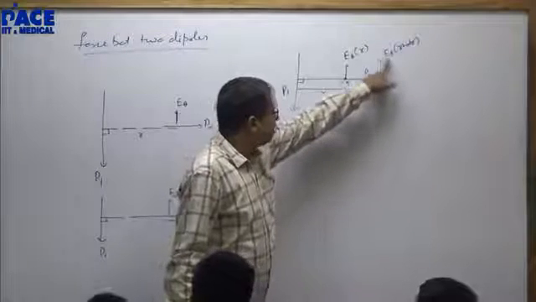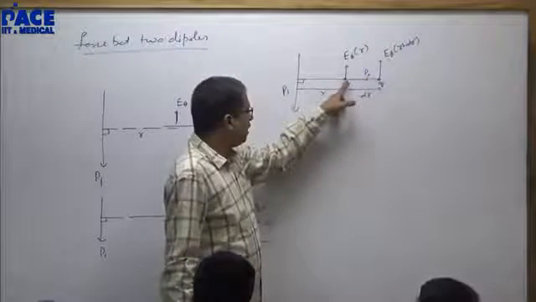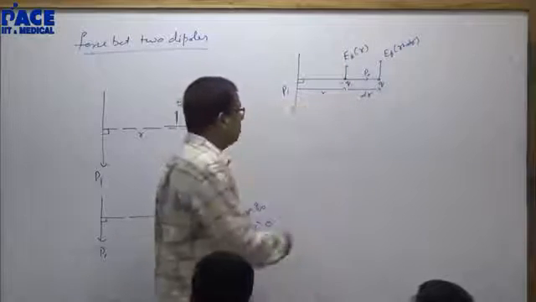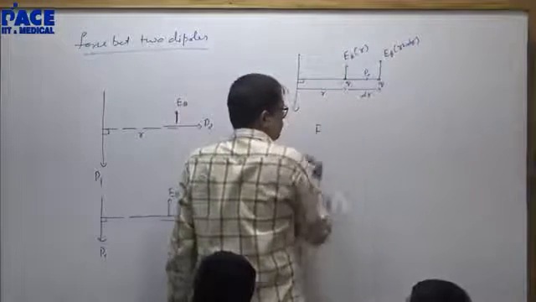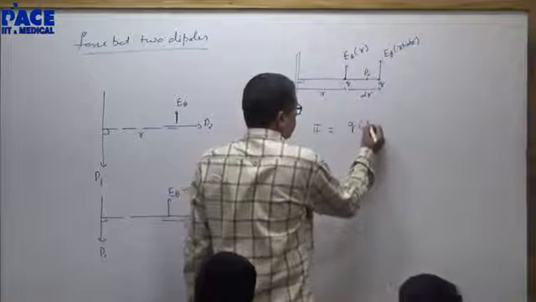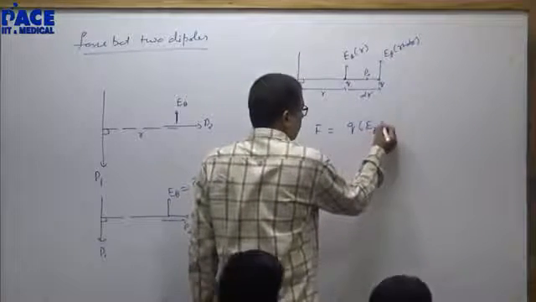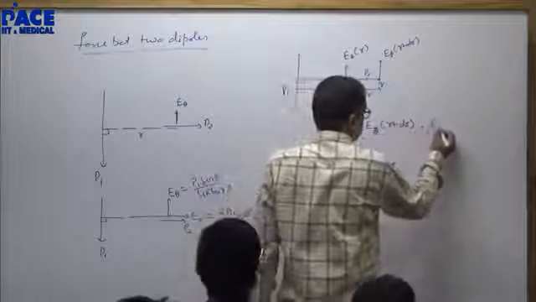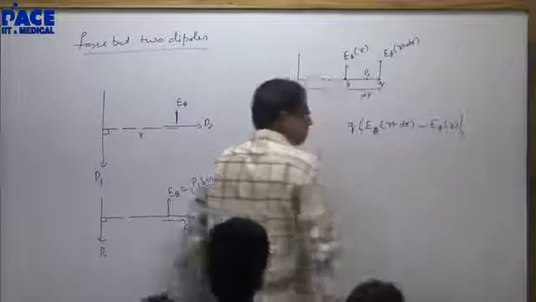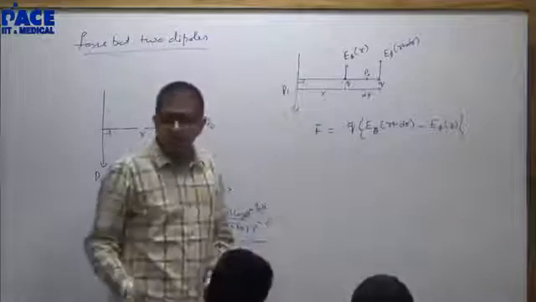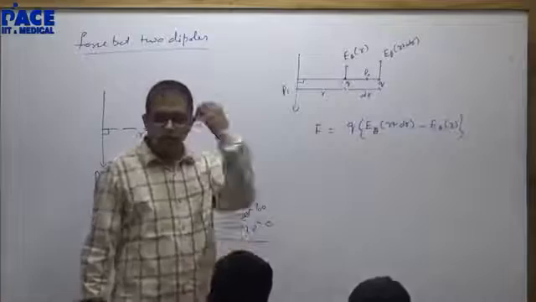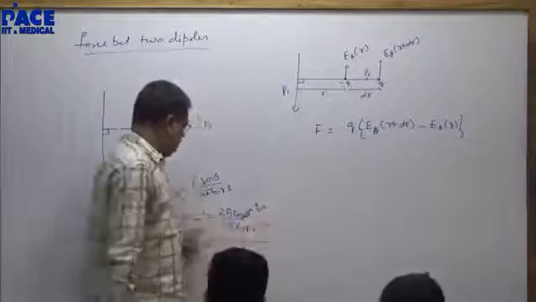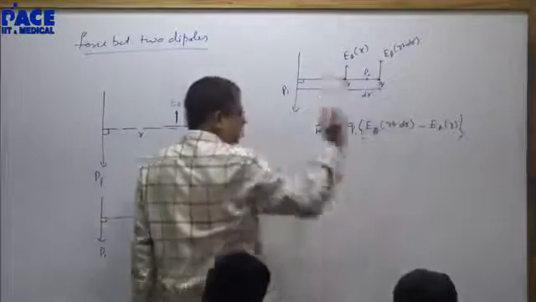Positive charge will experience a force in the direction of the field. Negative charge experiences a force opposite to the direction of the field. So what is the net force? Q into E theta as a function of R plus dr minus E theta as a function of R. Q into E must be the force. No differentiation, no hassles, no headache. Why didn't I take ER? ER here and here is 0.